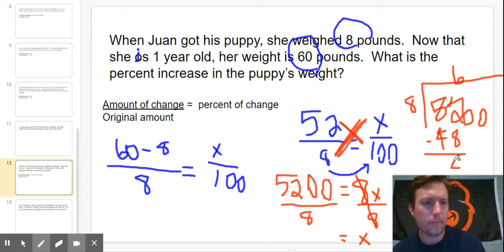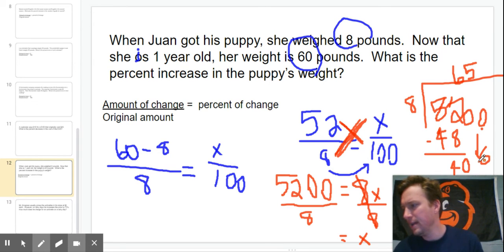And then I drop my 0, and 8 goes into 40 5 times. Then I subtract, so it'd be 0, and then I drop my other 0 here. Okay, excellent.